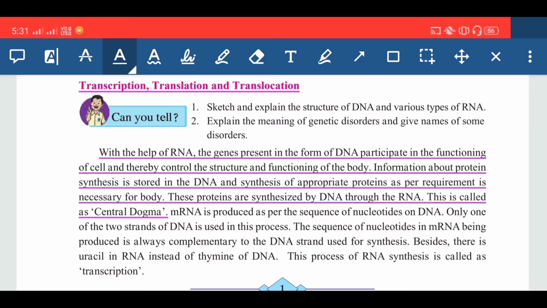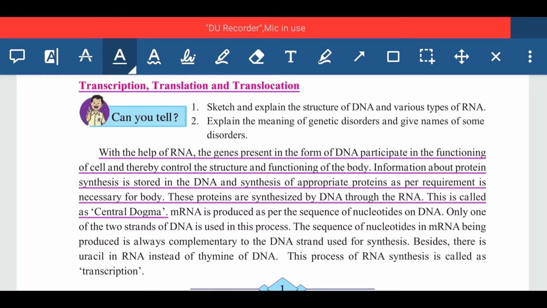So the genes present in the form of DNA participate in the functioning of the cell. Whatever functioning is there, particular genes are responsible for that, and those genes are present in that particular DNA, and thereby they control the structure and the functioning of the body.